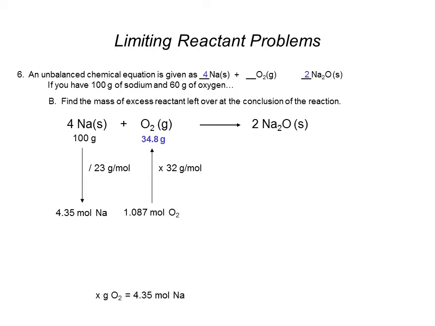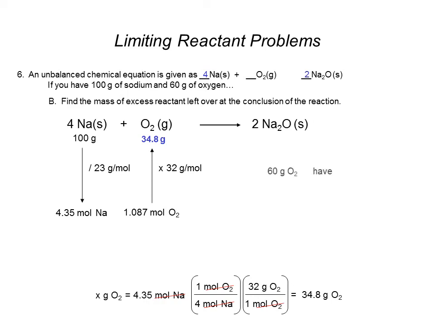If I wanted it the more traditional way, I would say how many grams of oxygen equals 4.35 moles. I would set up my first conversion factor to say 4 moles of sodium on the bottom will react with 1 mole of oxygen on the top. Moles of sodium will cancel. If I stop now, this answer would be 1.087 moles of oxygen. Okay, I'm doing the same thing going around this little square here. My next step would be to say 1 mole of oxygen has a molar mass of 32 grams, so moles of oxygen cancel, and I'll get my answer, 34.8 grams of oxygen.